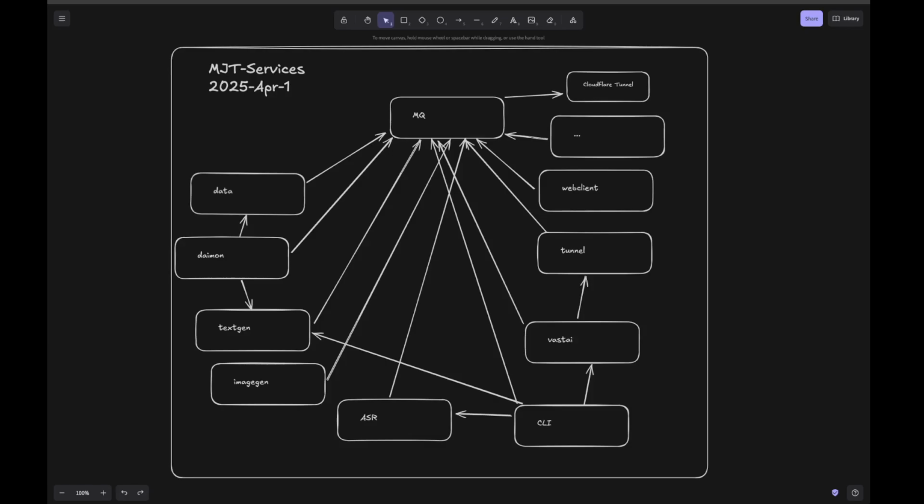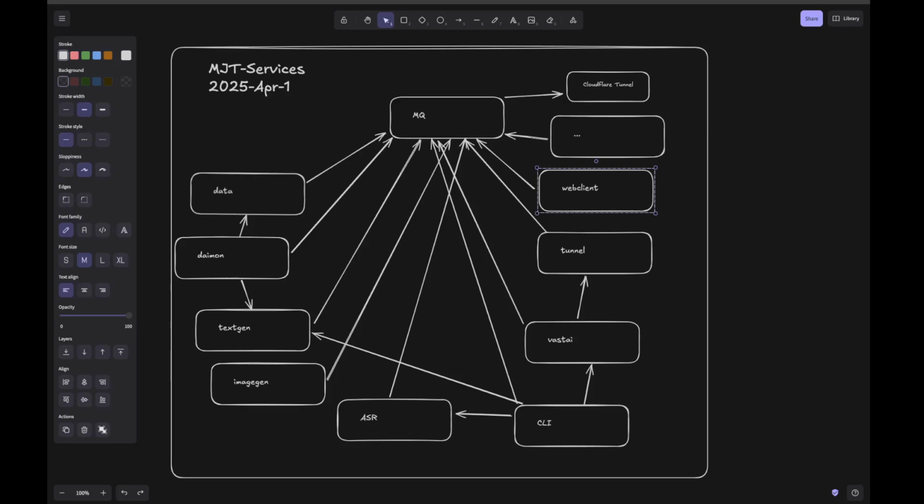Let's see, web client. I called it web client because it's essentially a wrapper around, oh, not Puppeteer, the other one, Playwright. And so you can control a web client, right? So right now, the only interesting thing I'm doing with it is scraping data from websites, but in the future, it might get more complex, especially with agents or daemons and how they might want to reach out and control things on the web, right?